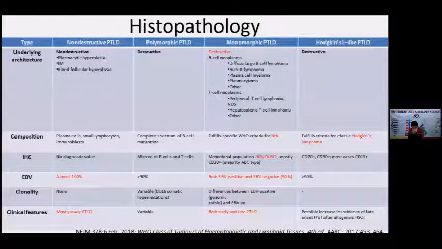There are 4 subtypes of PTLD that are recognized by WHO. One is the non-destructive PTLD, polymorphic PTLD, monomorphic, and Hodgkin's-like PTLD. Non-destructive PTLD is mostly early PTLD, and mostly it is EBV infection. Monomorphic is the most dangerous or more risky subtype. Predominantly, it is 50% EBV positive and 50% EBV negative. That includes the most destructive neoplasms like diffuse large B-cell lymphoma, Burkitt's lymphoma, and the T-cell lymphomas. And it can be both early and late PTLD.